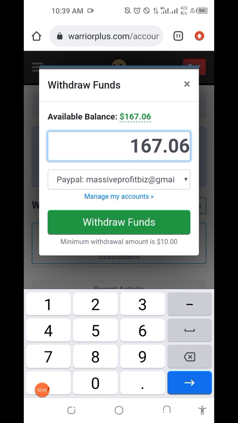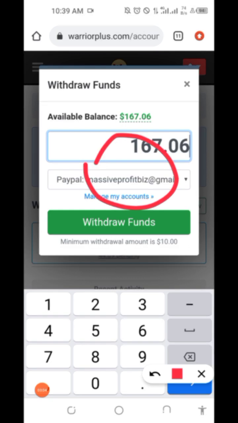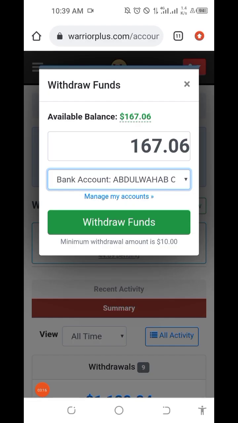The next thing is to select my payment method. If you want to use PayPal, you can use PayPal. If you want to use Payoneer, you can use Payoneer. If you have any USD account, you can use it. I'm going to click on this area to select my USD account. You can see I have a USD account here. This is my Payoneer account, and this is another account. I'm going to select this second one. That is the account I want to use.